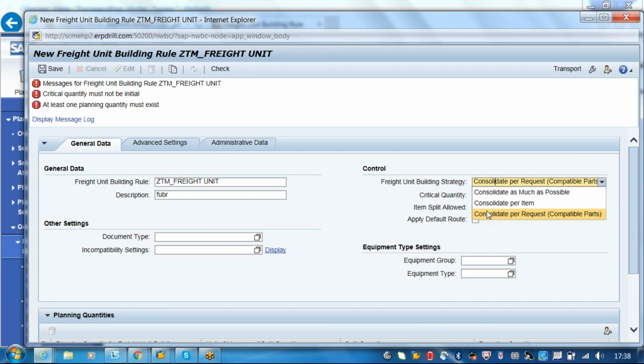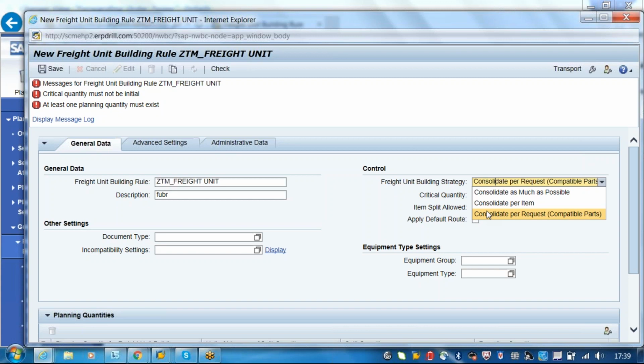So that means it will check at the line item level. So if you have 10 forwarding orders, each contains again 5 line items. So the total number of line items will be, see there are 10 forwarding orders. Each forwarding order contains minimum 10 items. So what is the minimum number of line items? Or minimum number of freight units? 10 line items.